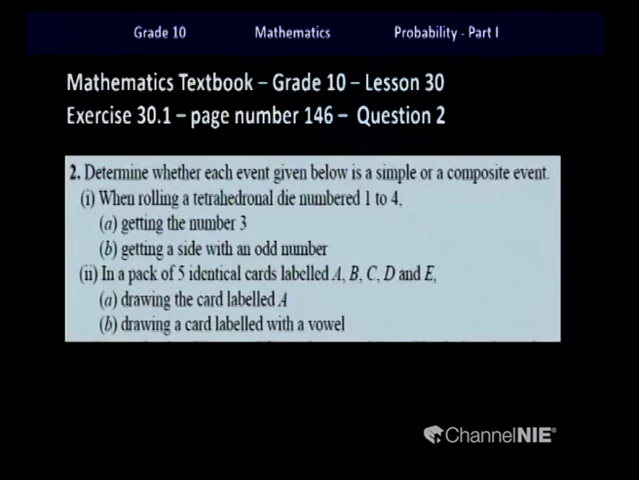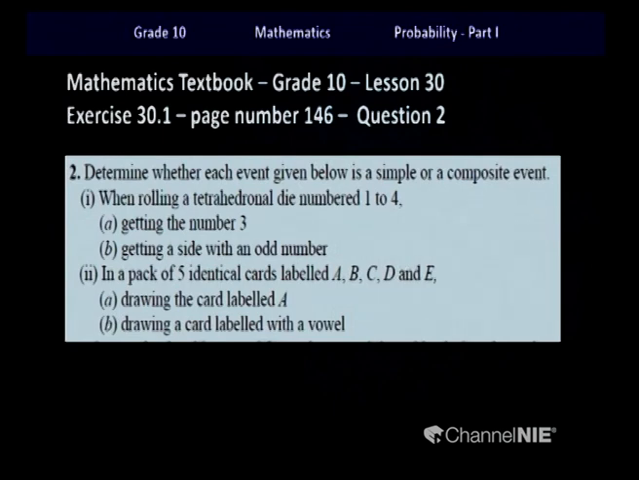Okay, now let us look at a question from your textbook. Question number 2 of lesson 30, exercise 30.1. I hope you will also refer to the book and go through these questions along with me. Second question: determine whether each event given below is a simple or a composite event.